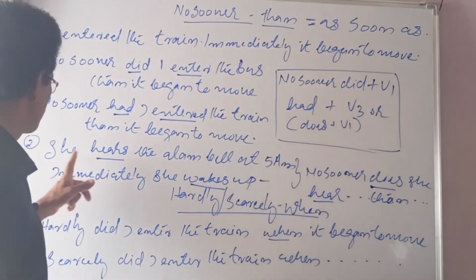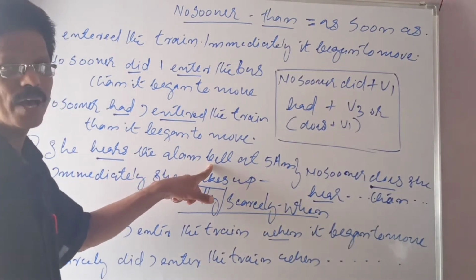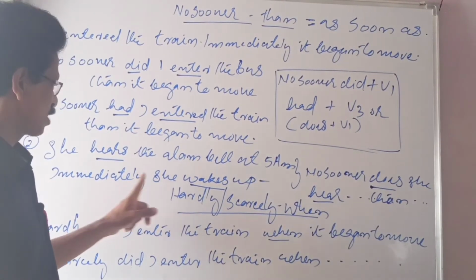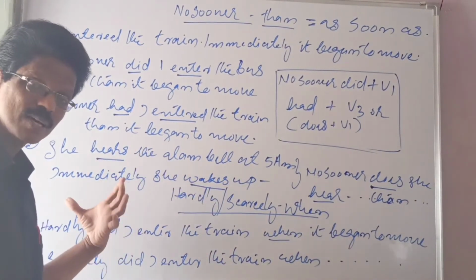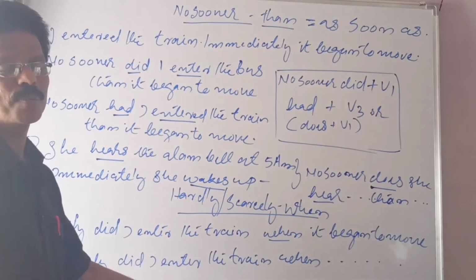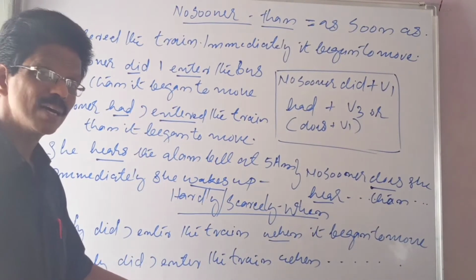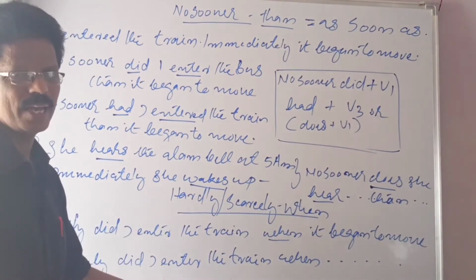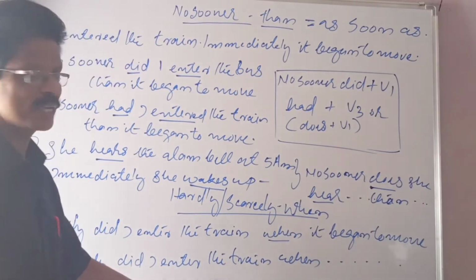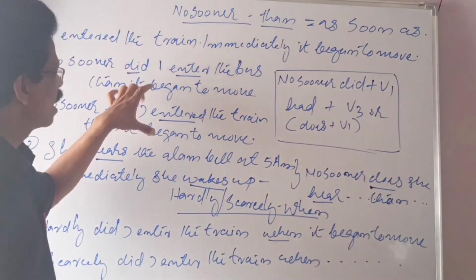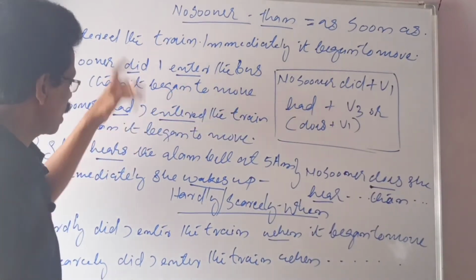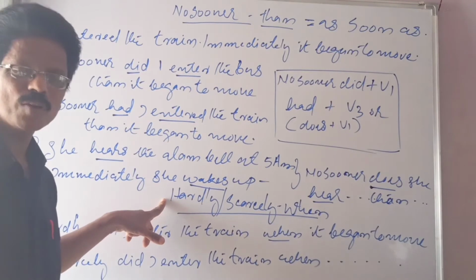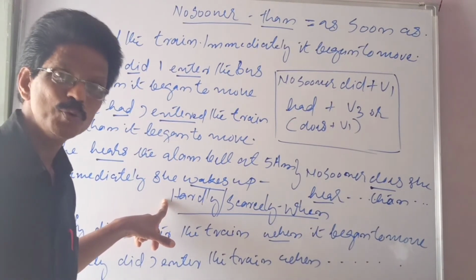Take for example, she hears the alarm bell at 5 a.m. Immediately she wakes up. As soon as she hears the alarm bell, what happens? She wakes up. No sooner does she hear the alarm bell than she wakes up. Again, immediately should not be used. So it can be used with the present and past: past simple, past perfect and present simple. In all three ways, no sooner can be used.